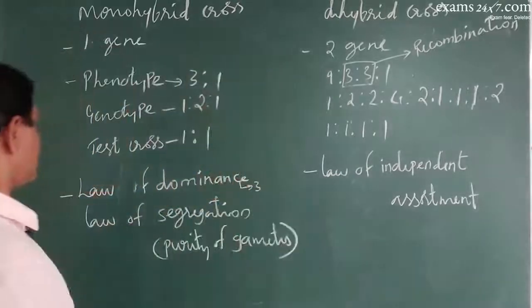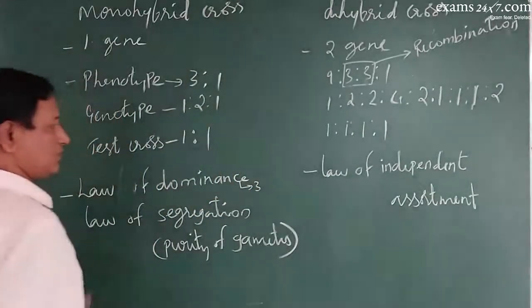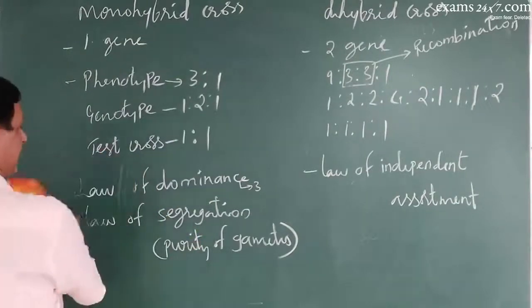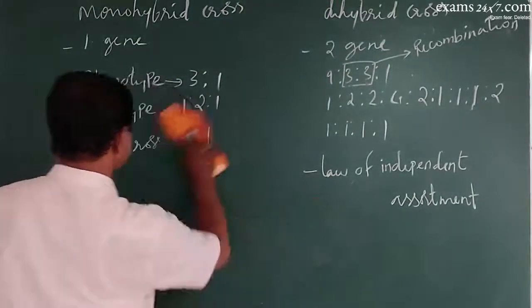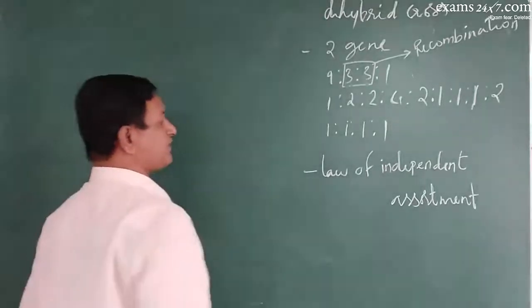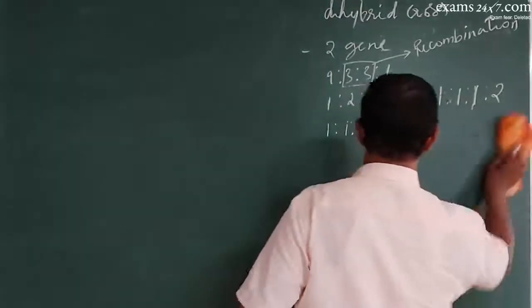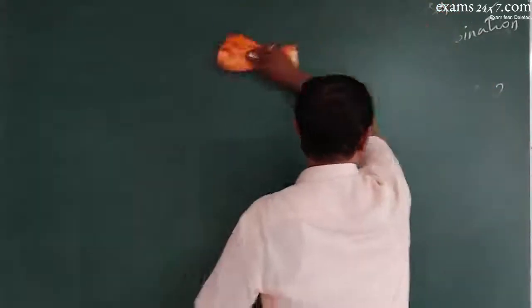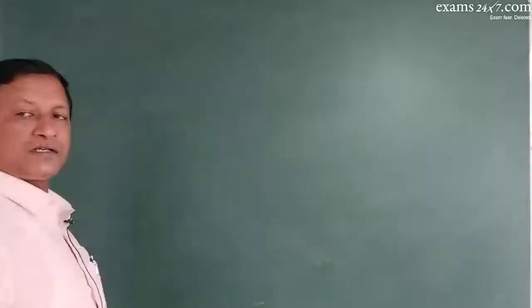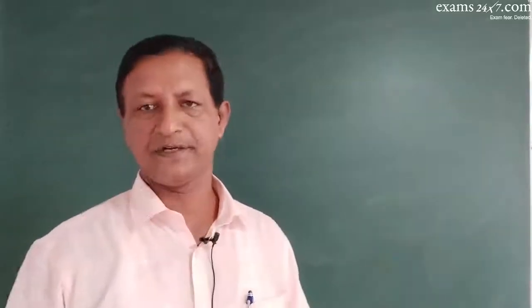Understood? So these are some of the conclusions drawn by Gregor Mendel using Pisum sativum. He did this experiment from 1856 to 1863 and published his results in an international journal, but his results were not accepted.